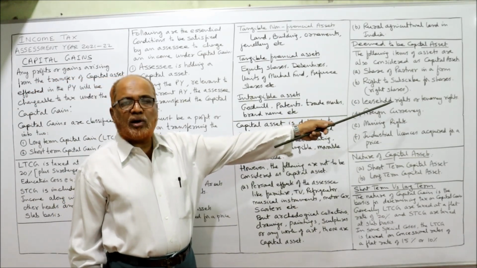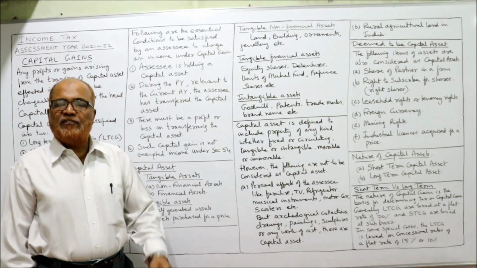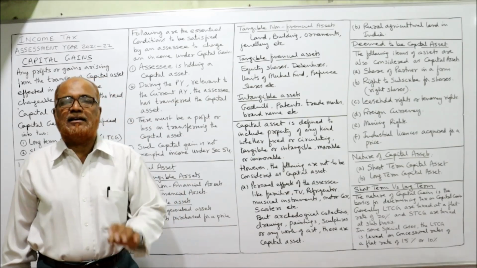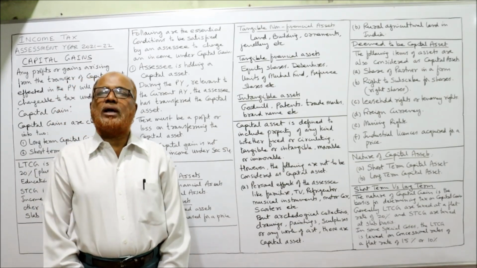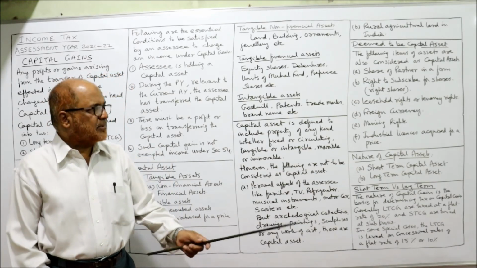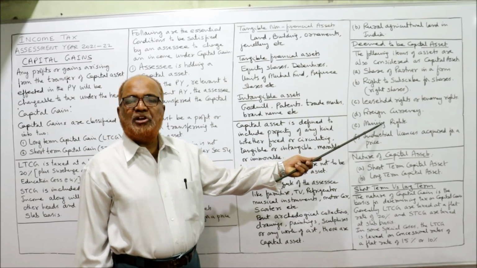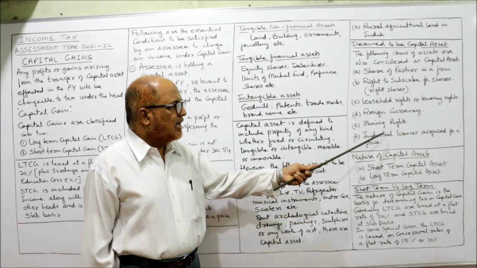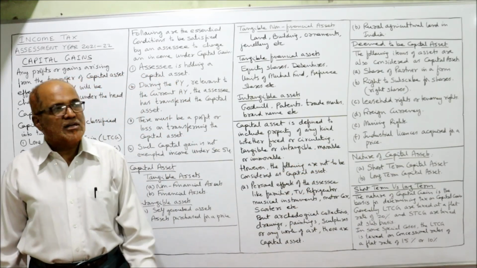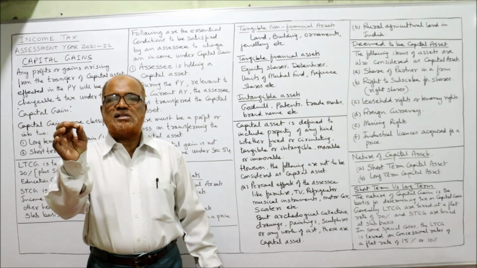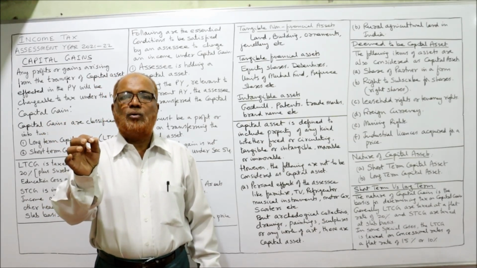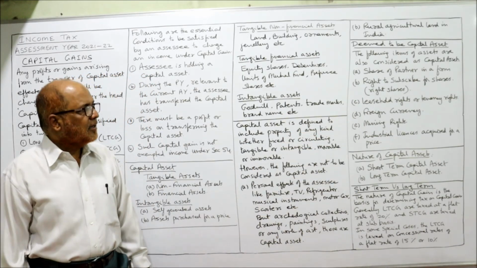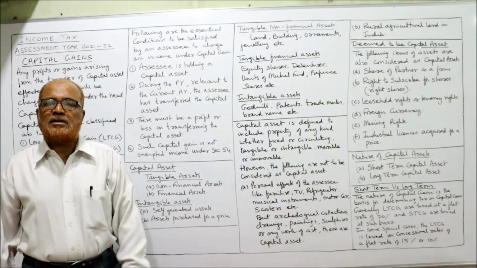Third one, leasehold rights or tenancy rights. If a person is having the rights on lease or rights on tenancy, then those rights are also called deemed capital asset. Foreign currency is also treated as deemed capital asset. Mining rights, industrial licenses acquired for a price. These are the examples of those assets which are treated as deemed capital asset by Income Tax Act.